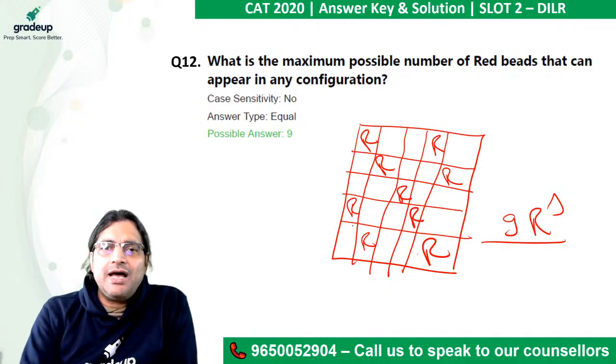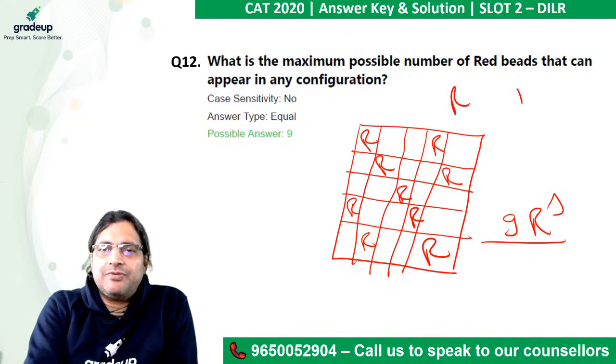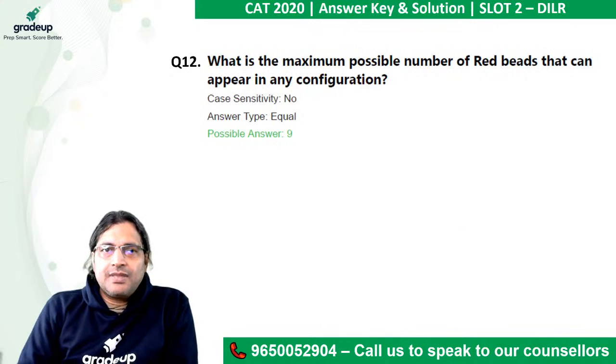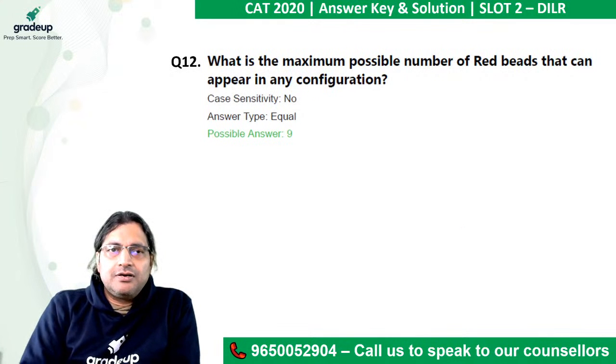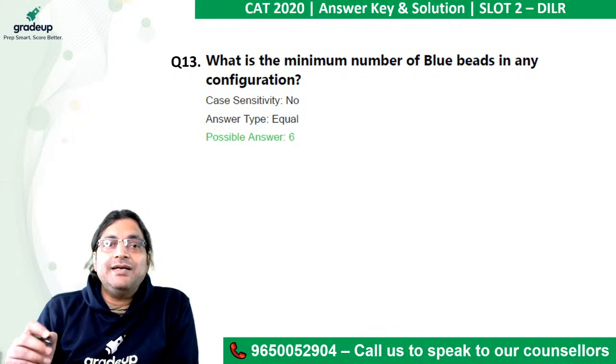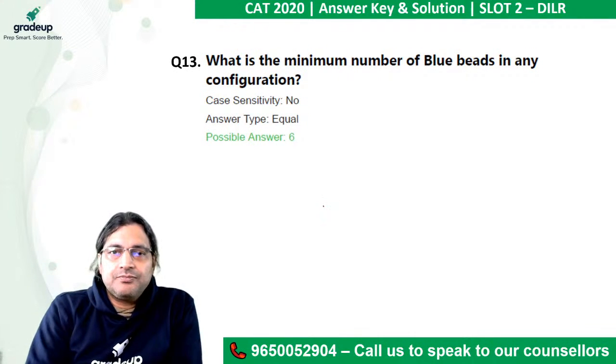Any doubt? And why have I kept a gap of 2? Because, to remind you, between 2 R's you need to have at least one blue and at least one green. Okay, let's move from here. And now to question number 13. What is the minimum number of blue beads in any configuration?